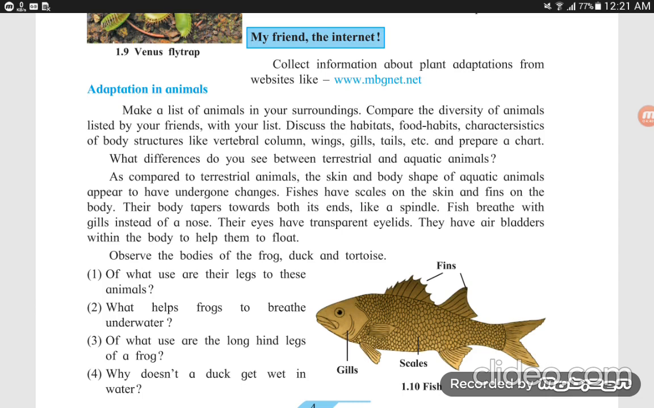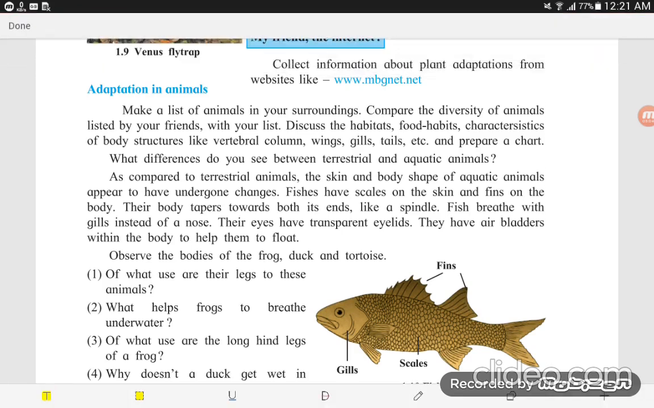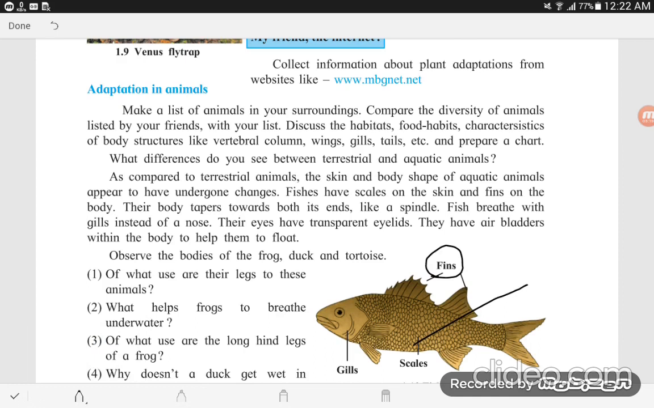Here is an example of an aquatic animal. Fishes have scales on the skin. Look at diagram 1.10. That is, these are the scales. Then fins on the body. These are the fins on the body.